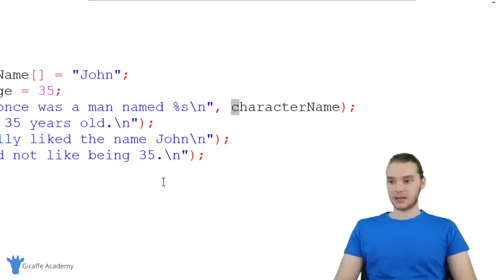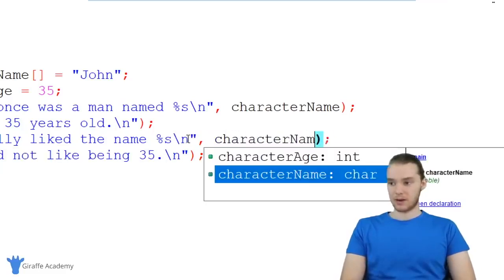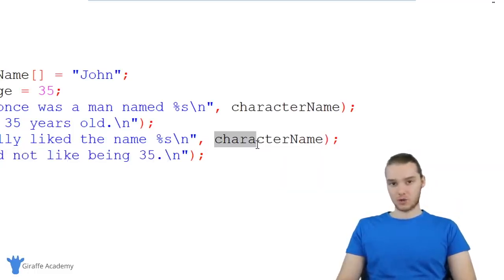So I can do this in this other spot too. So down here, we're also using the character's name. So I can type %s, and over here we can type character name. And again, this is going to act as a placeholder for this string of characters that we specify over here.